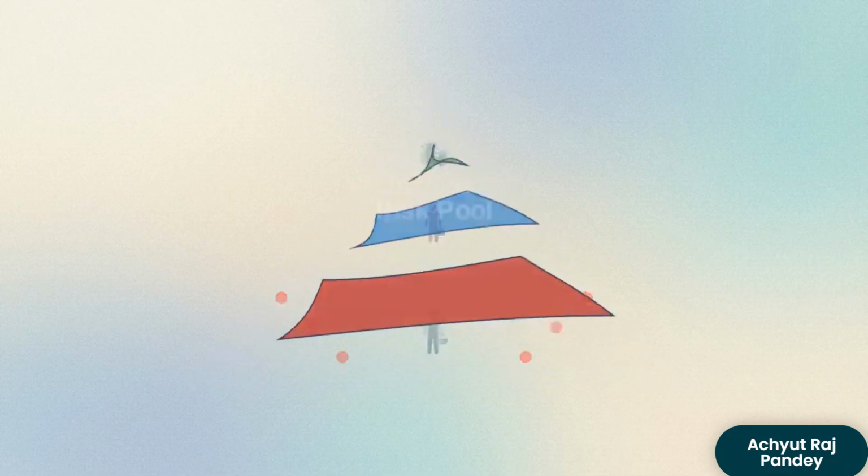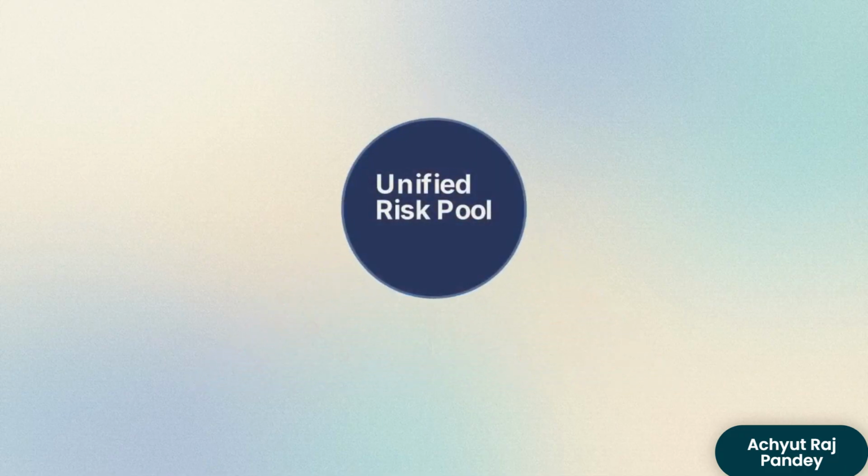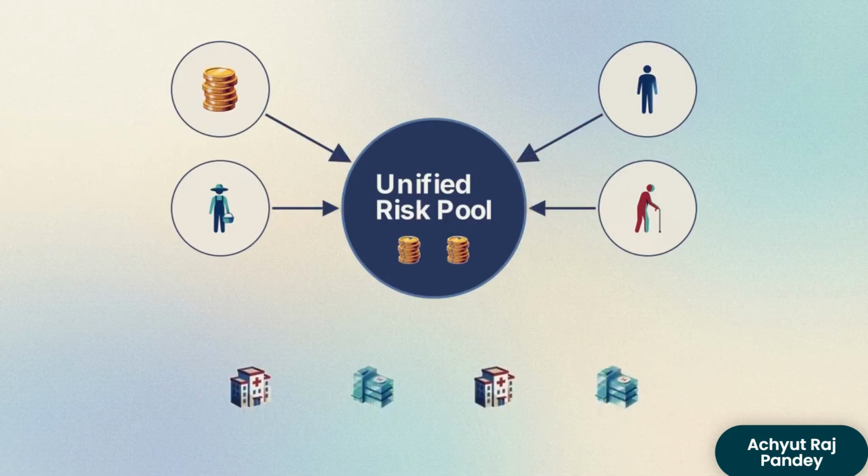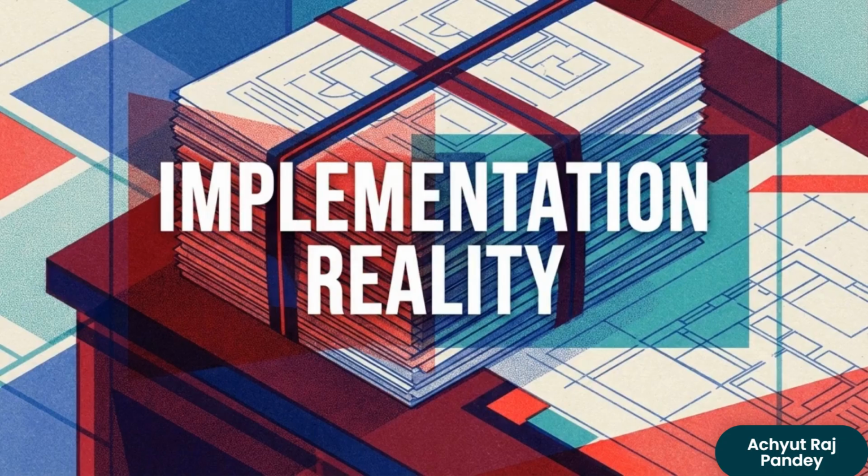Social health insurance replaces this unequal pyramid with a unified risk pool. It uses mandatory, earmarked payroll taxes to pool risk between the healthy and the sick, redistributing income from the rich to the poor to pay providers evenly. But legislating social health insurance does not instantly generate universal coverage.